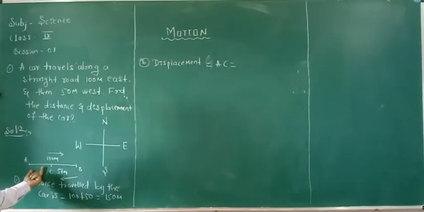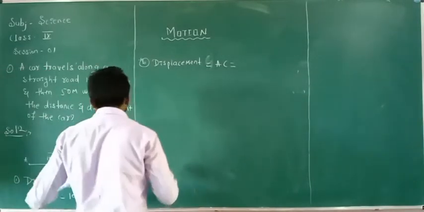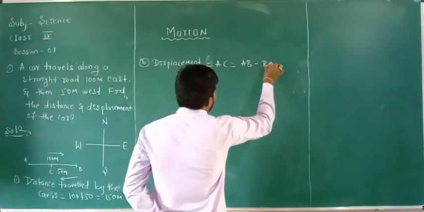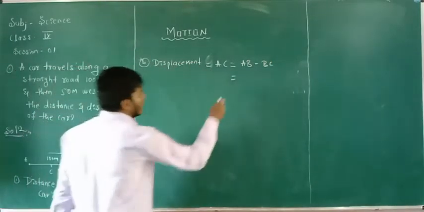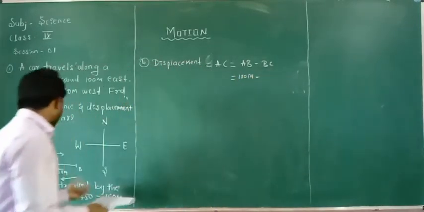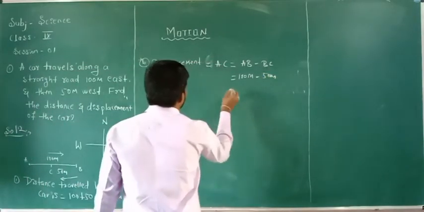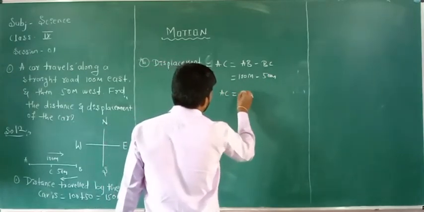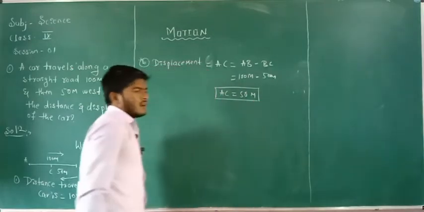That gives AC. The distance AB is 100 meters and the distance BC is 50 meters. Therefore, displacement of the car AC is equal to 100 minus 50, 50 meters. 50 meters is the displacement of the car.